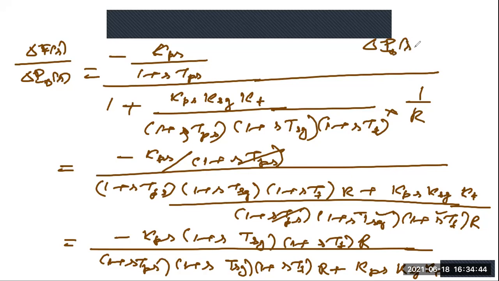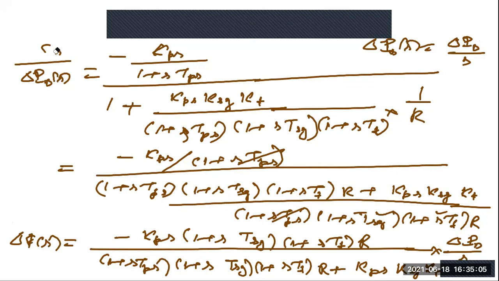So now let us say this delta PDS equals, I told you, there is a step change in load. This is delta PD by S. So here, this is delta FS, and this will be multiplied by this, so this is delta PD by S. Now we'll basically calculate this. I am removing this, because it will be easy if I use the same slide so that you can understand.